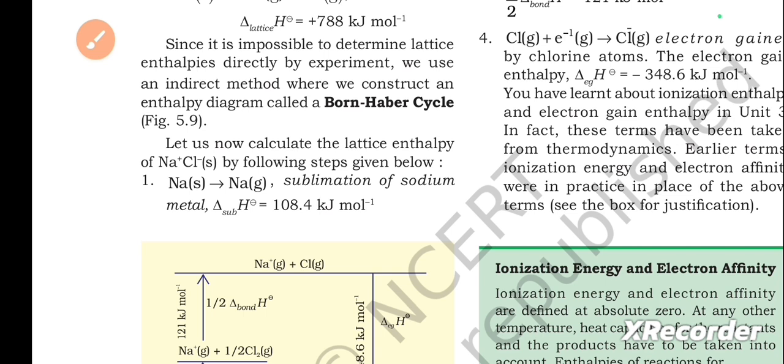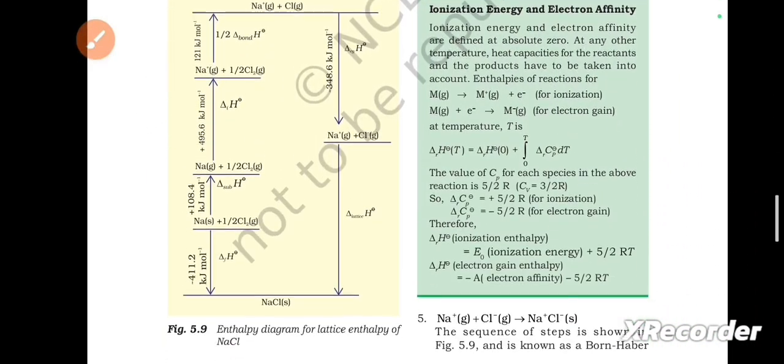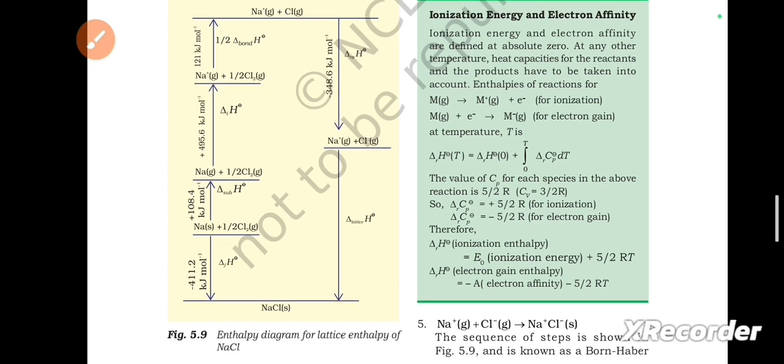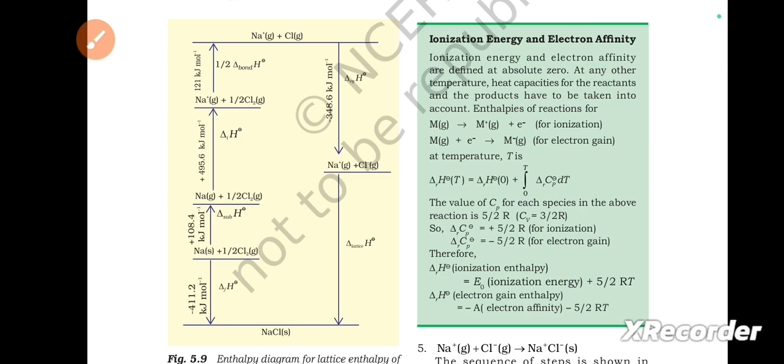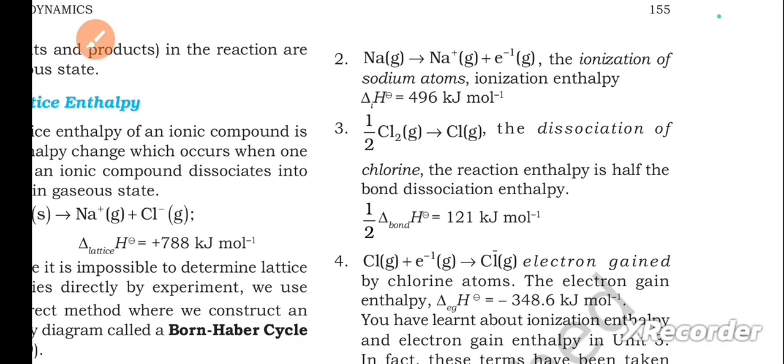First one, Na solid gives rise to Na gaseous. Sublimation of sodium metal, delta sub H equals 108.4 kilojoules per mole. So here they have given figure 5.9, the enthalpy diagram for lattice enthalpy of NaCl. Please check it. Next, second point. Na in gaseous state gives rise to Na+ gaseous state plus 1 electron. The ionization of sodium atoms, ionization enthalpy delta iH equals 496 kilojoules per mole.